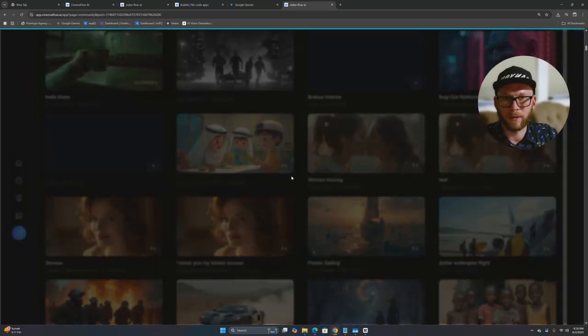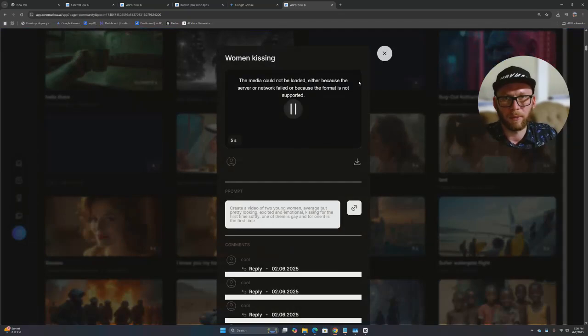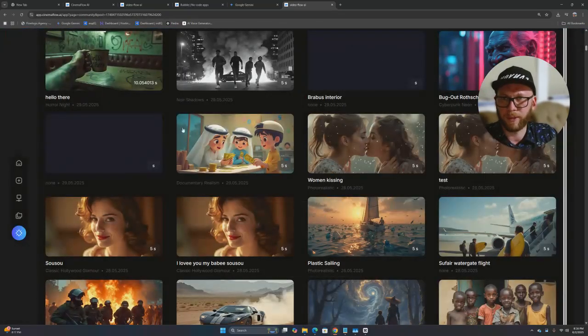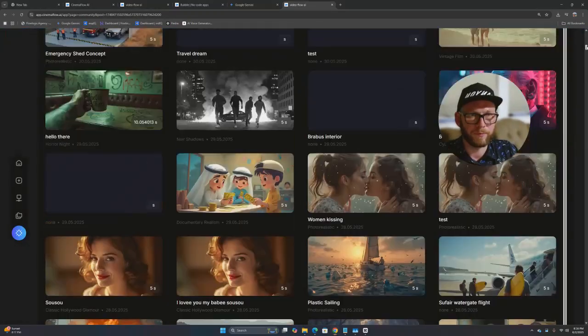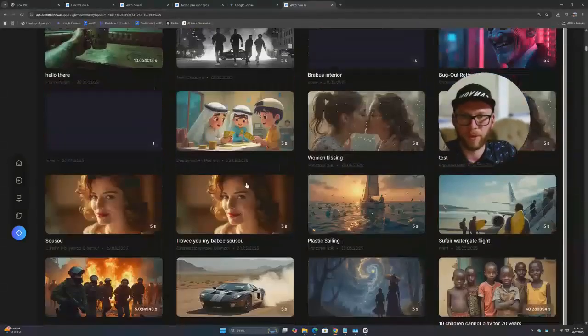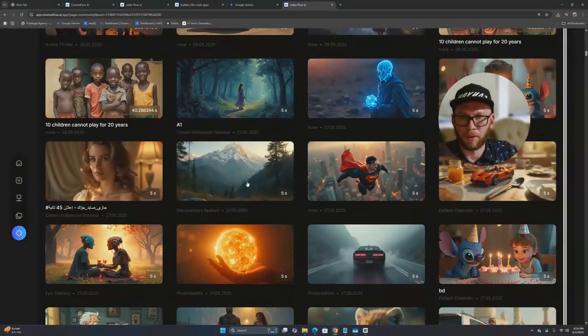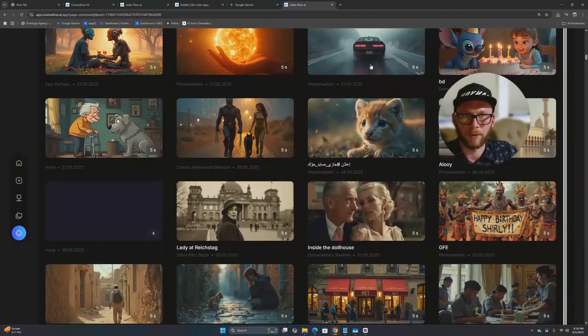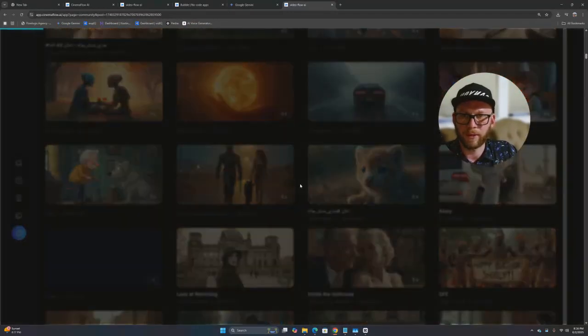Look at this woman kissing. That's pretty cool. Cannot be loaded. Format is not supported. Maybe, interesting. All right. There's a lot of them here. See, you can scroll all the way. Those are all folks creating, right? So this is nice. I like it.